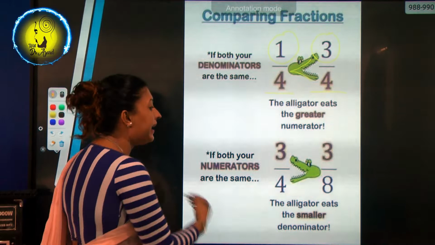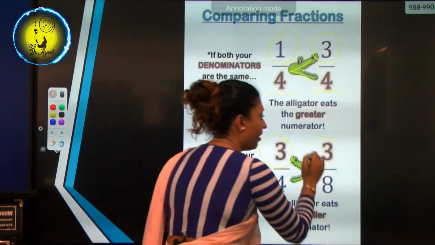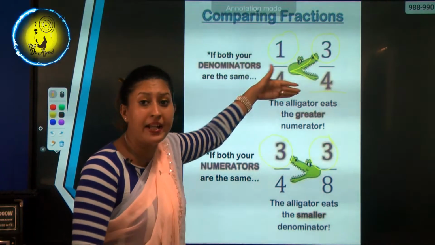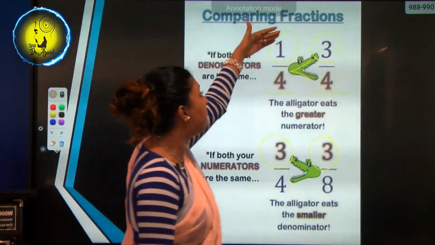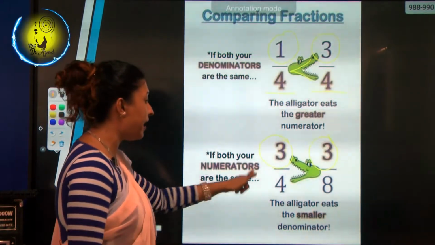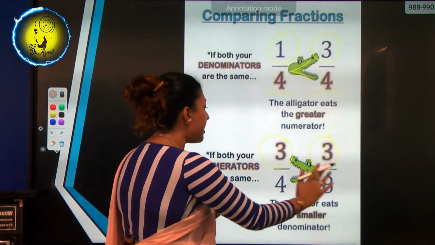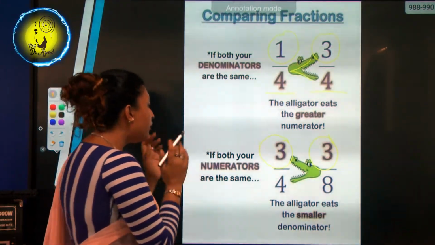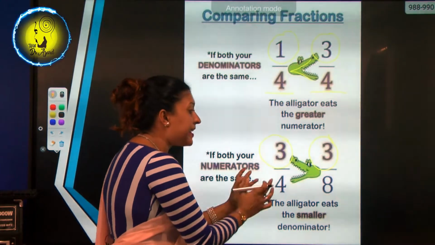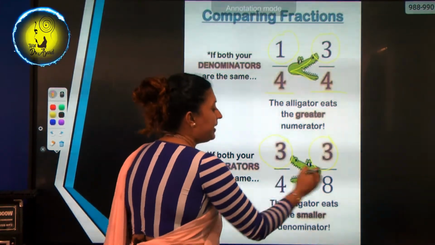And here, if both your numerators are the same. Now here, our denominators were the same, so we compared the larger numerator. In this one, the numerators are the same, but the denominators are different. So, in that case, you have to take the lesser denominator.